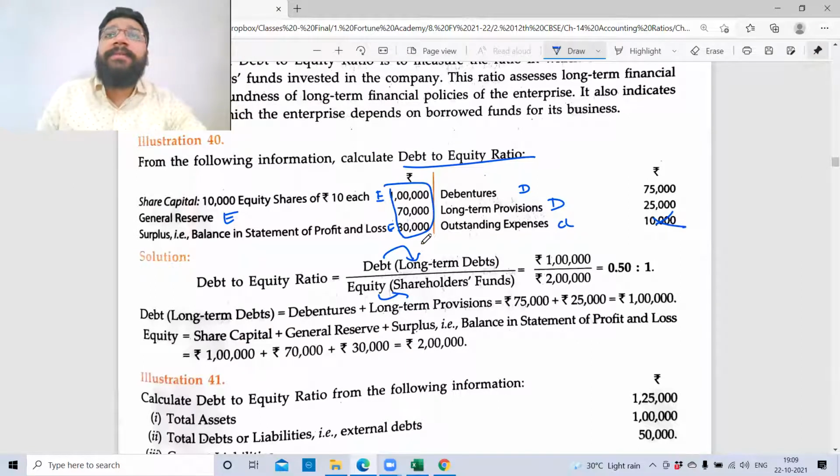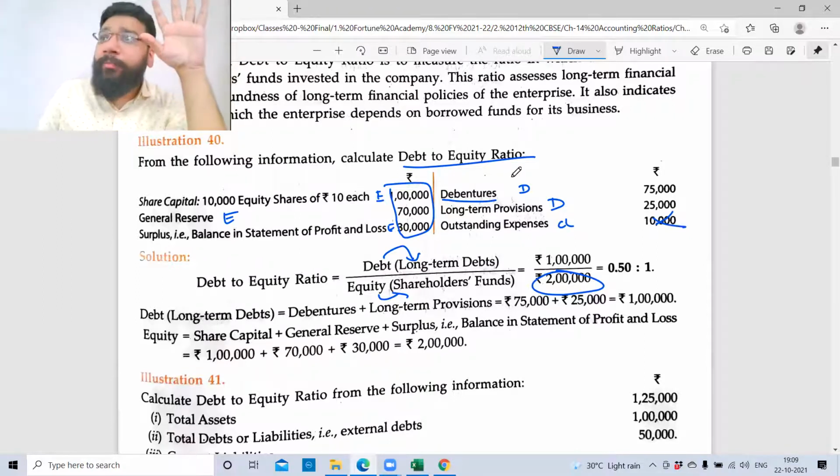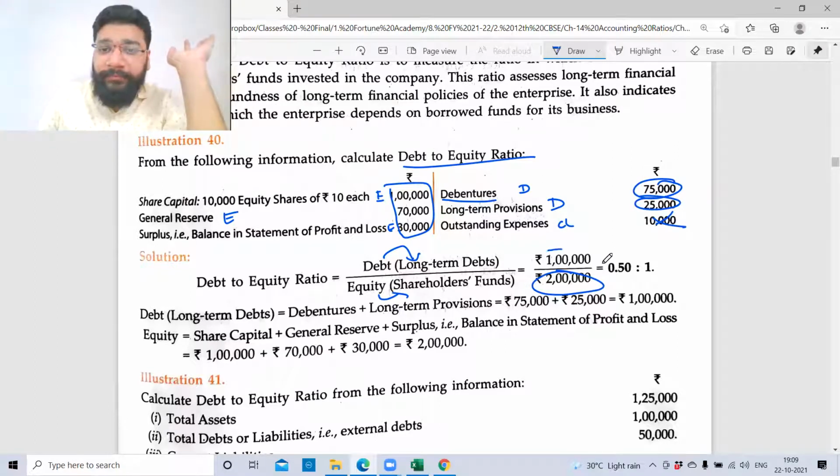So add all these three guys. 1 lakh plus 70 plus 3 lakh is 2 lakh. And debentures plus long-term provision. Debentures, I told you, if nothing is mentioned, always it is long-term. I gave you the logic also. Whenever you raise money from the market, you don't raise it for a short period. The intention is to use that money in the business, and the business will run for longer period. So with that mindset, if they don't mention whether it is long-term or short-term debenture, assumption-wise, it is always long-term. So both are the long-term borrowings. So 1 lakh.